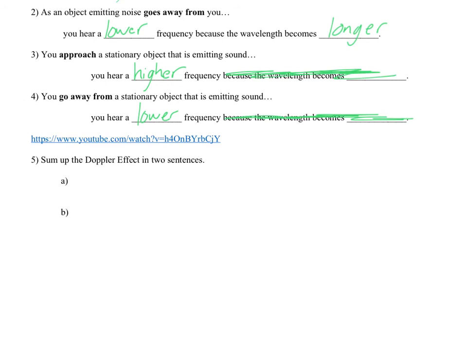So to sum up the Doppler effect, basically, as objects approach, and it doesn't matter who's moving, frequency goes up. As objects go away from each other, and again, it doesn't matter who's moving, frequency goes down. That's the big takeaway. And there has to be motion. So if you're stationary, or if both objects are stationary, there's no change in frequency. If you move a little closer and then stop and nobody's moving, the frequency doesn't change either. It's only while one or both of the objects are moving.